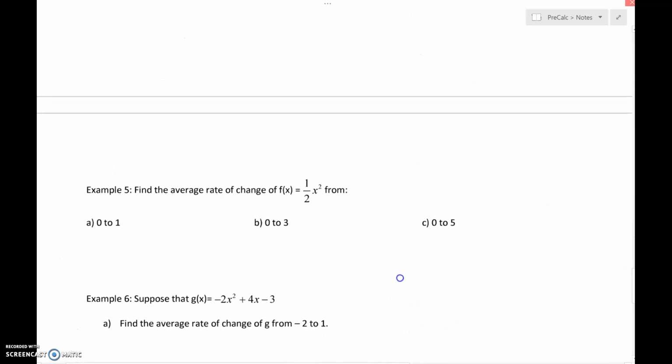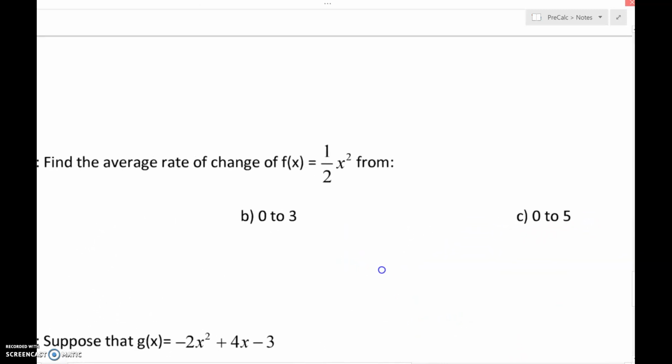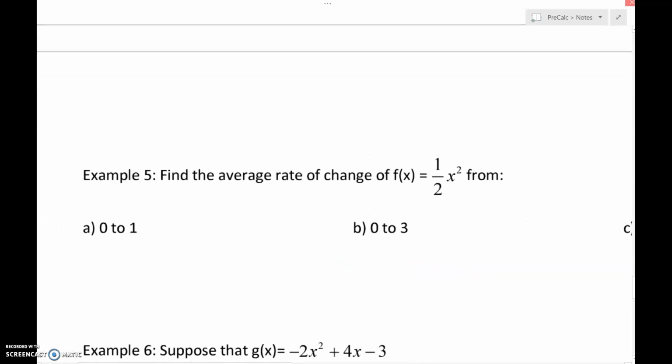Okay. So how in the world are we going to do this? We'll go ahead and go to example number 5. We're first given the function f of x. It's 1/2 x squared. And we want to find the average rate of change from 0 to 1.